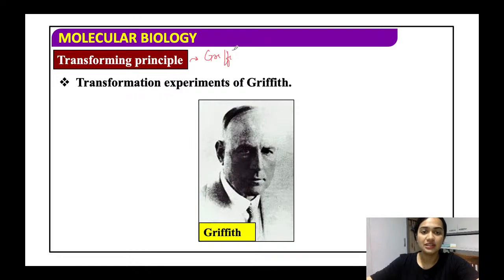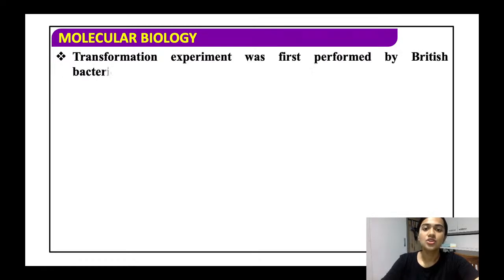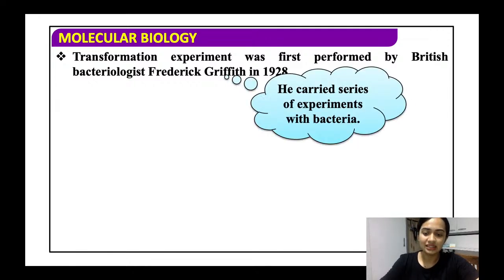as the Griffith experiment. So, this scientist is very well known. From this experiment, we got a hint of the genetic material, that is the DNA. So, he basically stated a transforming principle in which he said that there was some material that got transformed and flowed from one generation to another. So the transformation experiment was first performed by the British bacteriologist Frederick Griffith in 1928. So he carried out a series of experiments with bacteria.